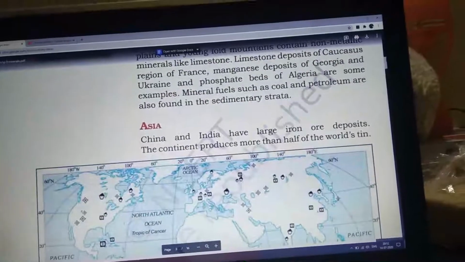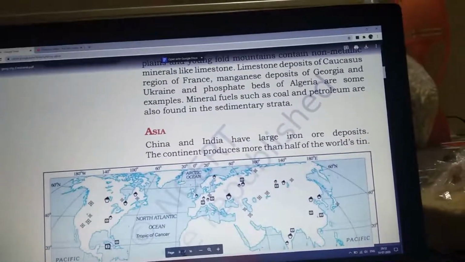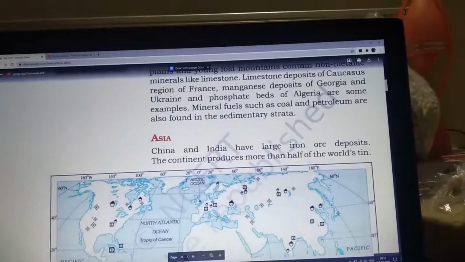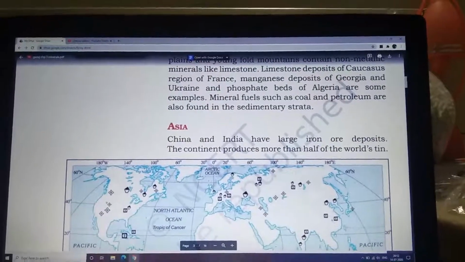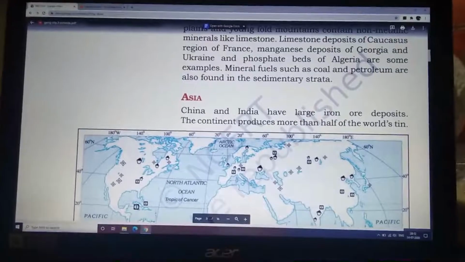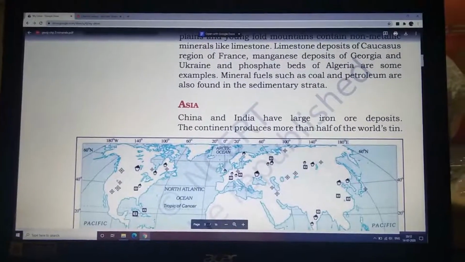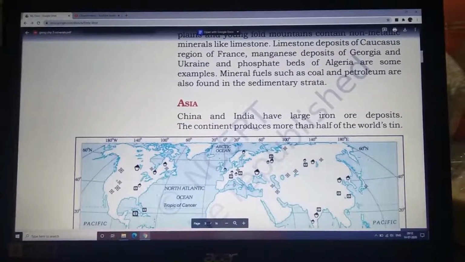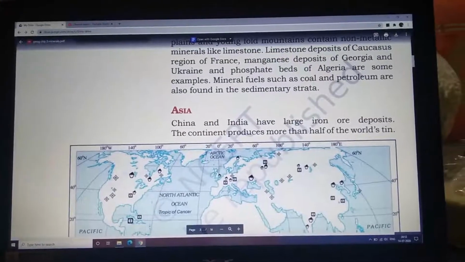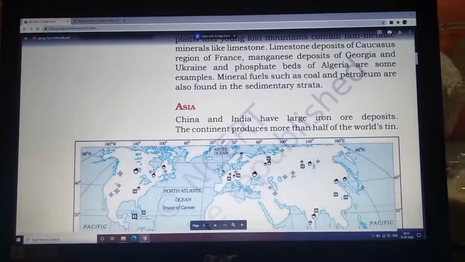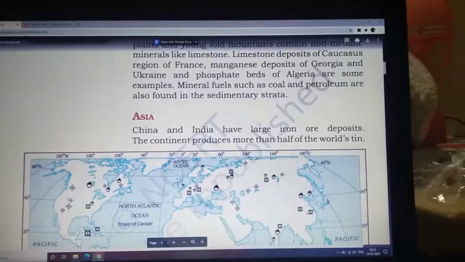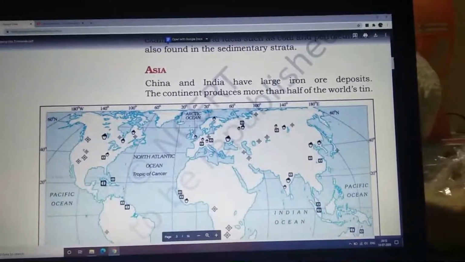Now we are going to learn about the distribution of minerals around the world. Around the world we have continents. How many continents do we have? We have 7 continents. We will learn in all of those 7 continents how much amount of minerals we find. The first continent that we will learn is Asia. Asia is one of the biggest continents in the world.